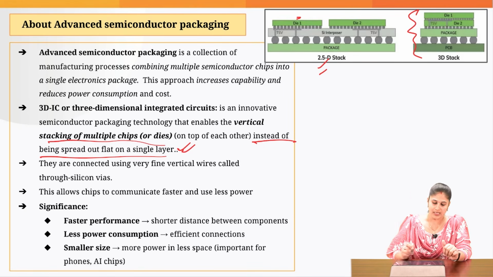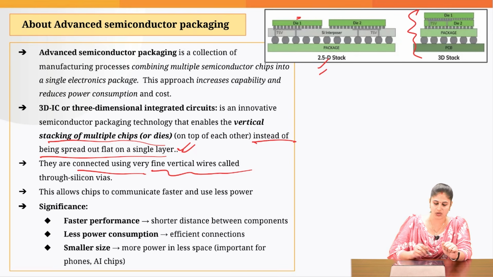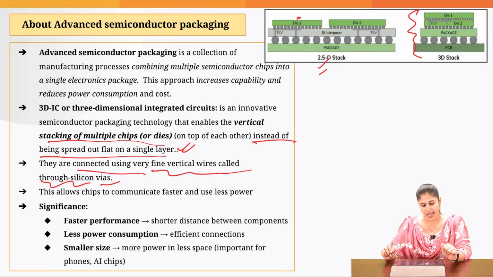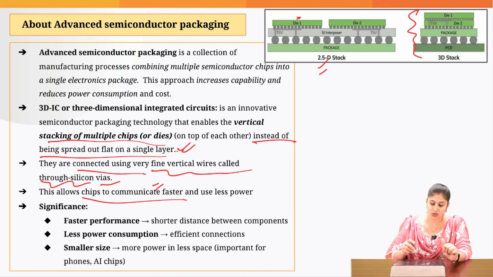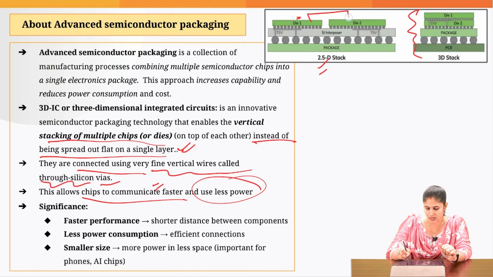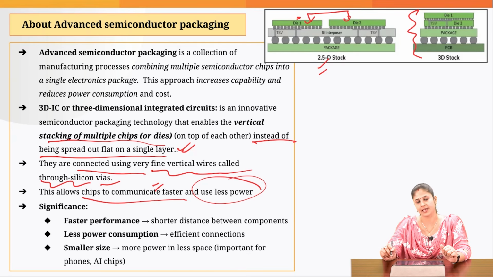The chips are connected with very fine vertical wires called through-silicon vias, and since they are vertically stacked on each other, this allows the chips to communicate faster, and they also use less power as compared to 2.5D stacking.